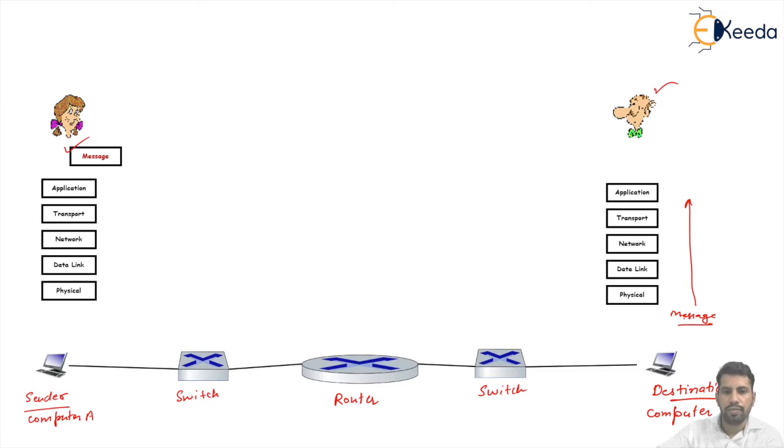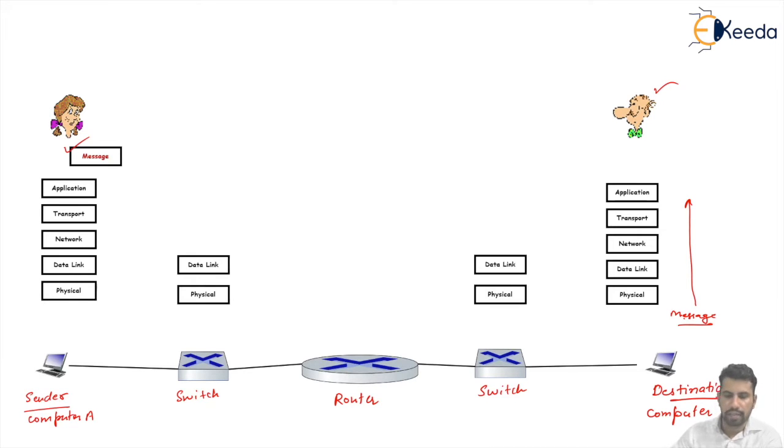Each device also has a pair of addresses, a logical address as well as a physical address, as well as the process addresses, which you can say are the port numbers, because each computer is connected to a network and using some services. Our communicating devices, the link layer switches, have two layers: the physical layer and the data link layer. Each switch, meaning the connection with the link, uses only one set of protocols. That's why a link layer switch has only one data link layer and one physical layer.